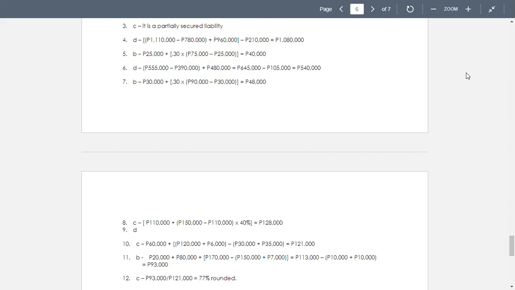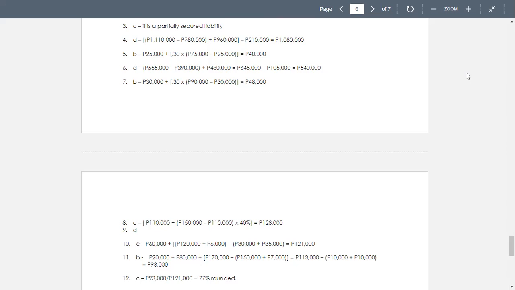Next, number 10. The question in number 10 is the total amount of unsecured claims. Letter C. For the unsecured claims, we have first the amount of 60,000 accounts payable. Then we have 120 plus 6,000. The notes payable secured by receivable and inventory is 120, and the interest on notes payable is 6,000. Then we have to deduct 30,000 and 35,000 for the accounts receivable and the inventory.